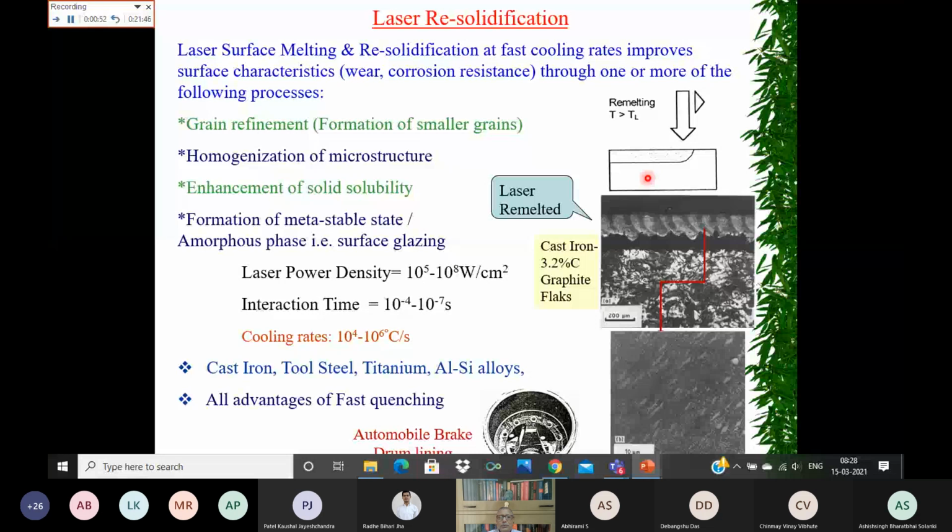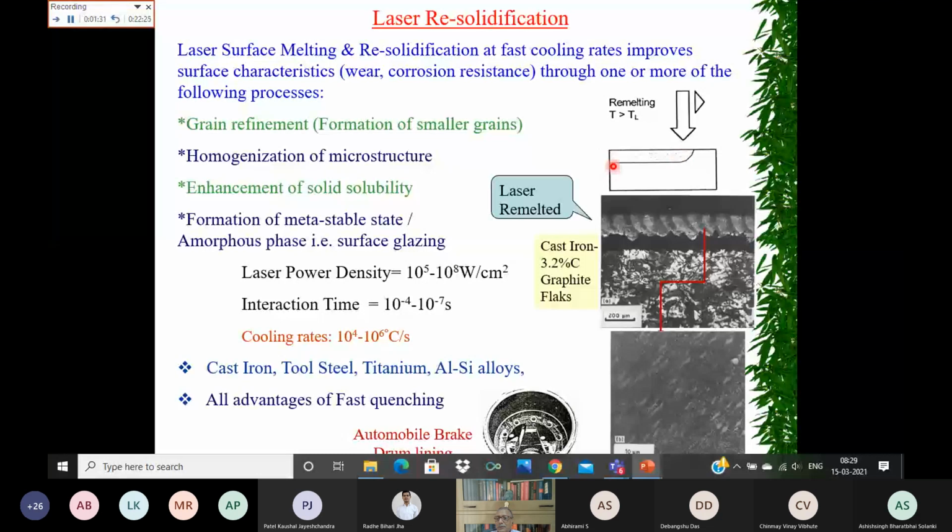So here, in laser surface hardening and resolidification at fast cooling rates, we improve surface characteristics, that is wear and corrosion resistance, through one or more of the following processes. In laser transformation hardening, you scan the laser beam at a certain controlled speed and melt a thin layer at the top surface, of the order of a millimeter or so.